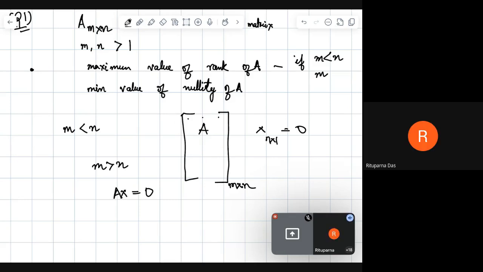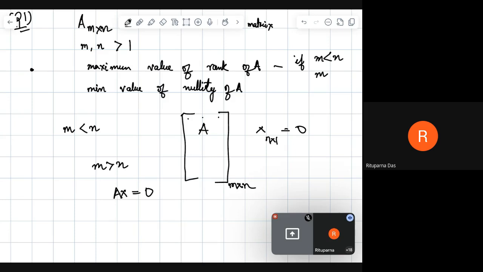So where was I? Yeah. For the minimum value of nullity, the number of rows is greater than the number of columns, and we have x with dimension n by 1. Then the minimum value of nullity can be n only, right?